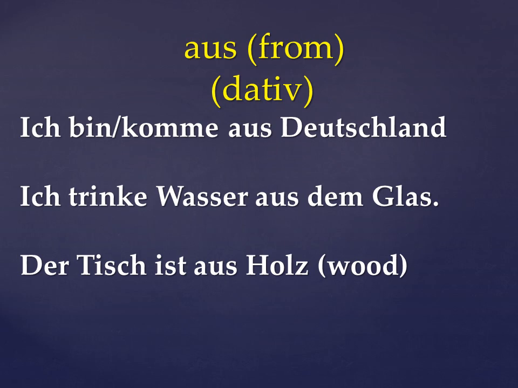Something which is made of. When you say this thing is made of this product, this is the use of aus. Actually we use it for the raw material. When we talk about the raw material of some product, we define the product, like this product is made of this thing, so we use aus. So this is the use of aus. I hope you understand this thing.